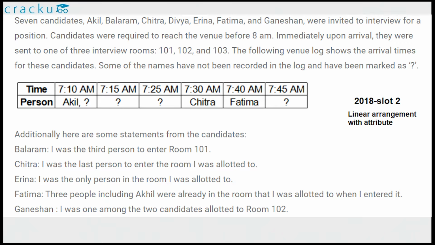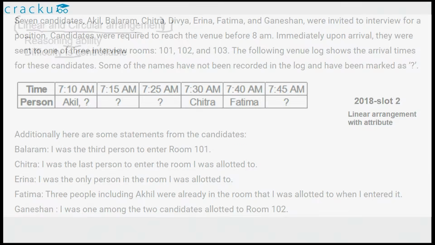Sometimes it can be the ranking as well, someone ranks first, someone ranks last, or it can be across vertical arrangement where someone is staying in the first floor or a fifth floor, or it can be a fixed attribute such as 7 people are sitting in a row and each of you like a different car. So there are different variations to this question. This is a common type of question.